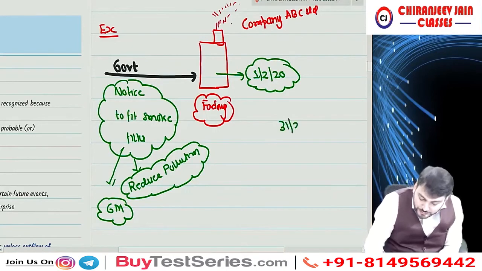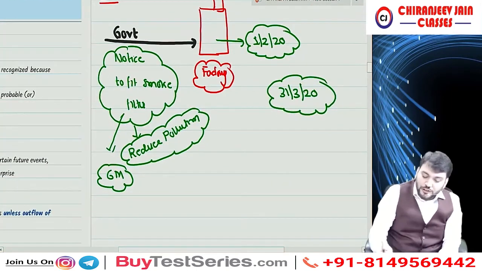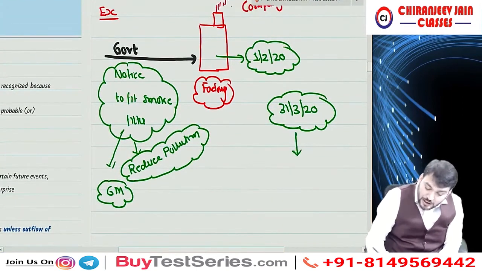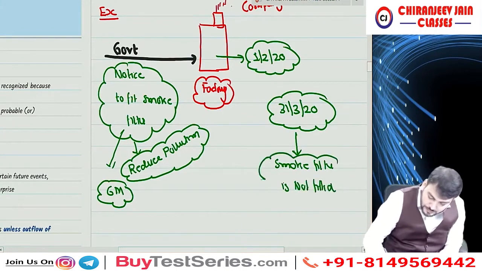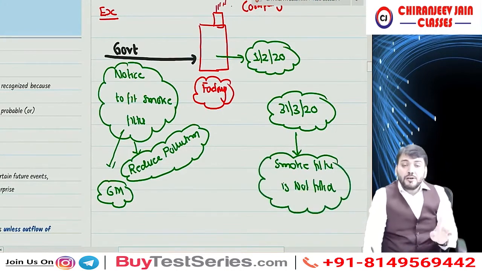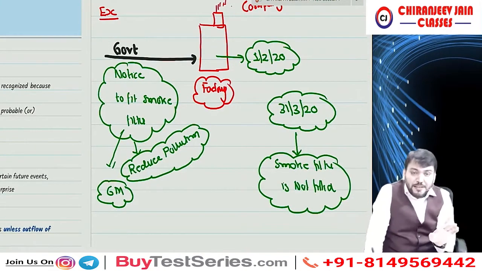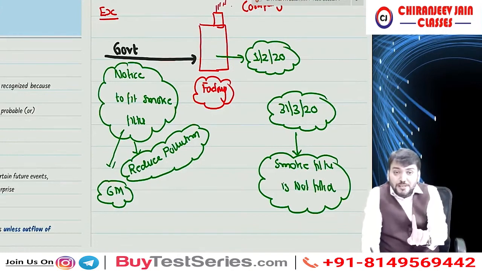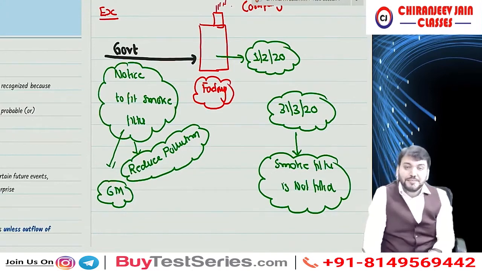Now on 31st March 2020, till now, the smoke filter is not fitted. Understood? And of course, if they fit the smoke filter, there will be some outflow of resource arising from a past event. So there is a present obligation arising from a past event on the balance sheet date. So the first condition is satisfied.